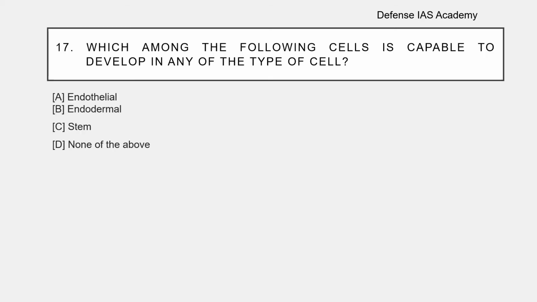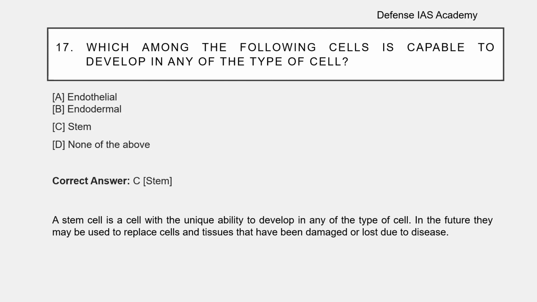Question number 17. Which among the following cells is capable of developing into any type of cell? The options are endothelial, endodermal, stem, none of the above. The correct answer is option C, stem. A stem cell is a cell with the unique ability to develop into any type of cell. In the future, they may be used to replace cells and tissues that have been damaged or lost due to diseases.